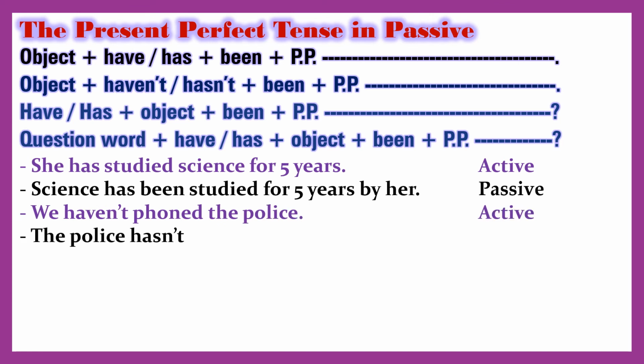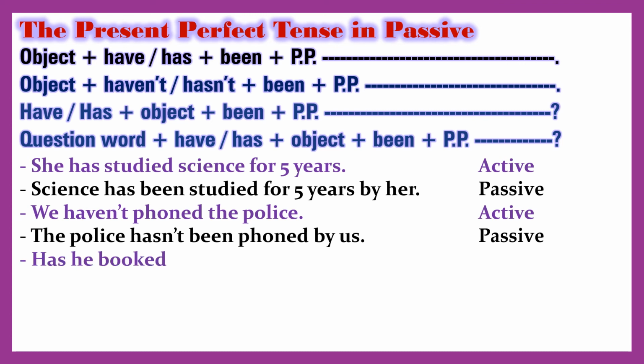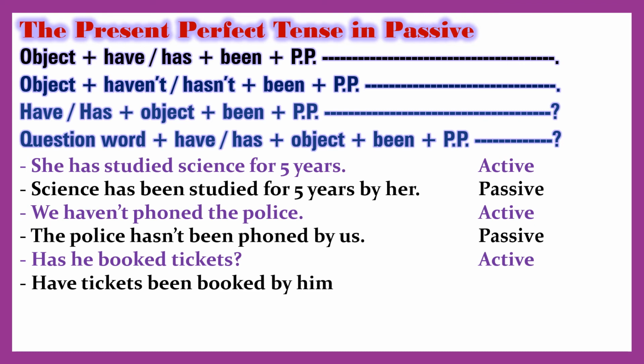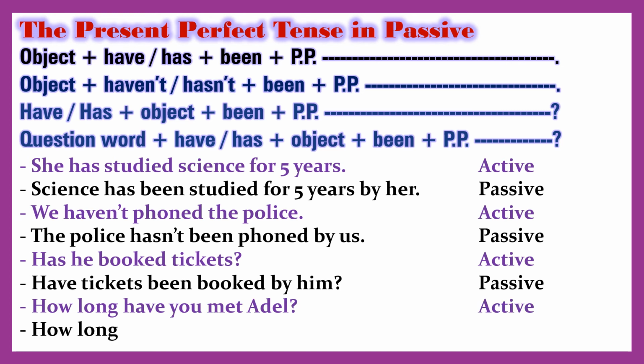Active: She has studied science for 5 years. Passive: Science has been studied for 5 years by her. Active: We haven't phoned the police. Passive: The police haven't been phoned by us. Active: Has he booked tickets? Passive: Have tickets been booked by him?